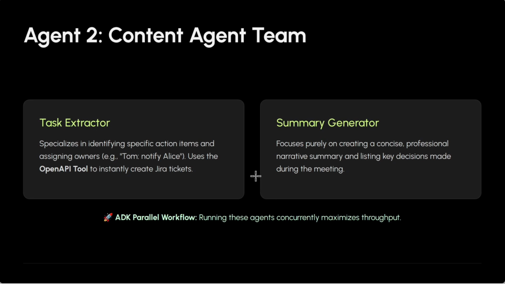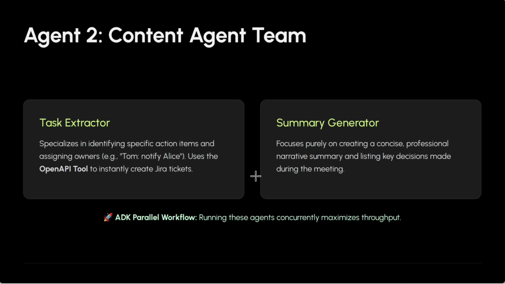Next, the content agent team executes the core synthesis tasks using the ADK parallel workflow. The task extractor quickly identifies all action items and, via an OpenAPI tool, instantly creates tickets in Jira. Simultaneously, the summary generator creates the narrative report, ensuring maximum throughput.